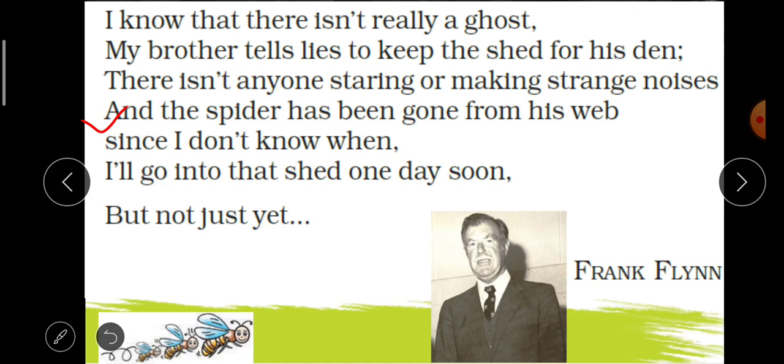I'll go into that shed one day soon. Again, at the last, poet reiterates his wish to go inside that shed one day soon. But not just yet. He is saying, I will not go into that shed in the near future, rather, when I will be mature or when the time permits. So, he will not go in the near future. And this poem is written by Frank Flynn.